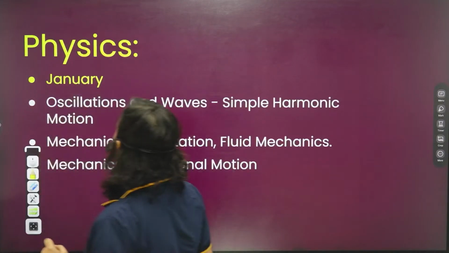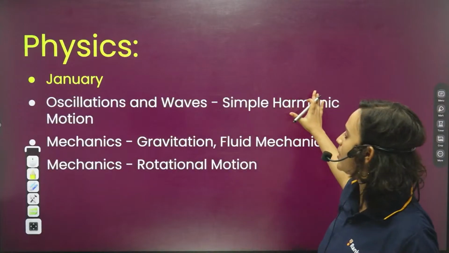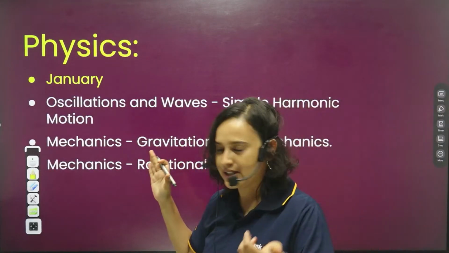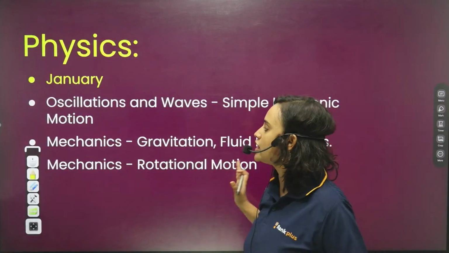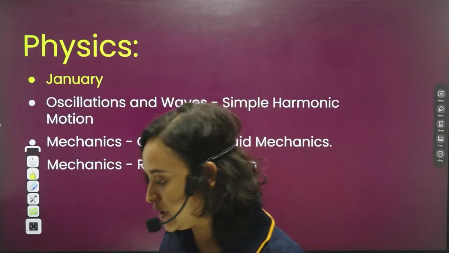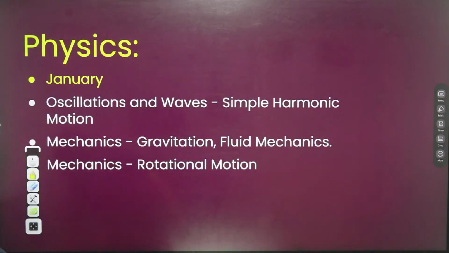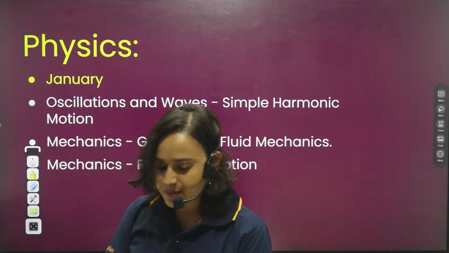Moving on to January, everyone, you will be finishing simple harmonic motion. Then you will be completing gravitation, fluid mechanics and rotational motion. See, you only have very few chapters in January. In January, you have to finish very, very few chapters. Does that make sense, everyone?